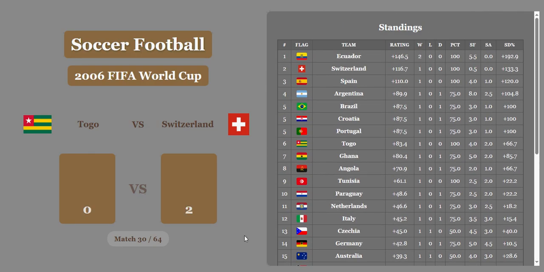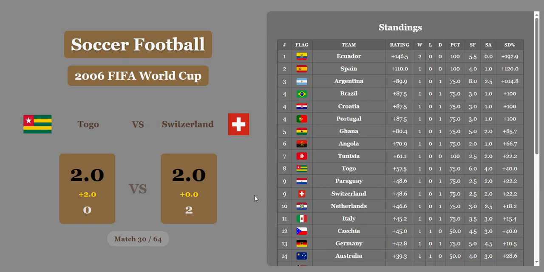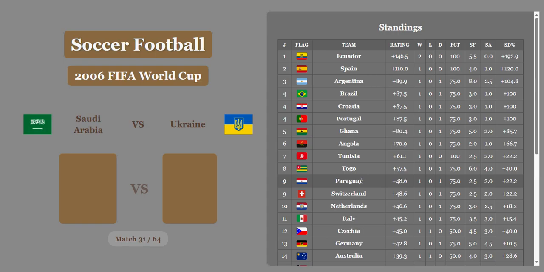Togo versus Switzerland, 0-2 Switzerland. This should be enough for a win. Oh, it's not. Togo pulls away with a draw on the 2-goal economic difference. So Switzerland is now in 9th with Paraguay, and Togo, where is Togo? They're in 8th, right above that.